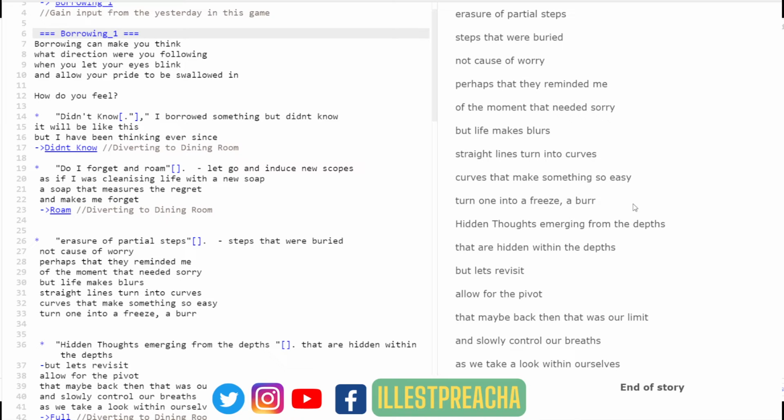but life blurs straight lines into curves, curves that make something so easy, turn one into a freeze, a burr, hidden thoughts emerging from the depths that are hidden within the depths, but let's revisit, allow for the pivot, that maybe back then that was our limit, and slowly control our breaths as we take a look within ourselves.